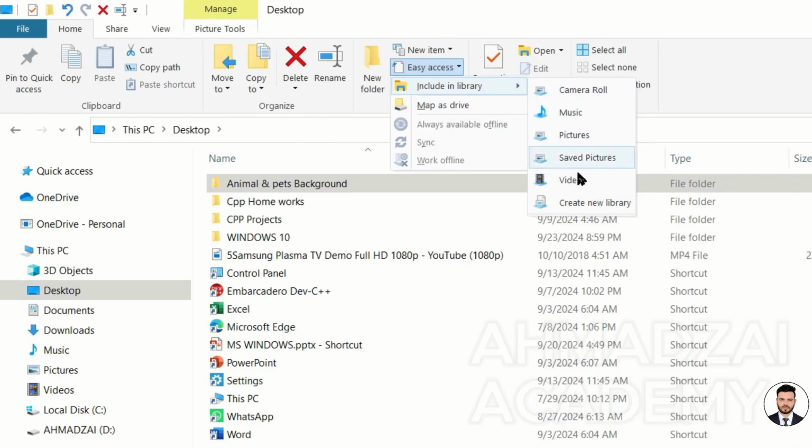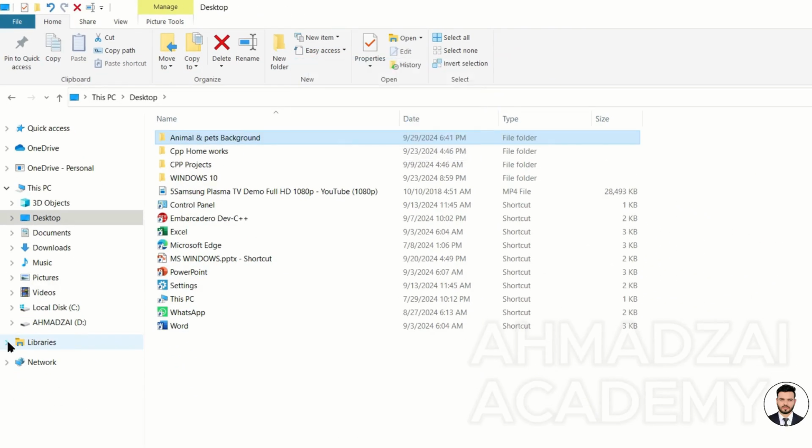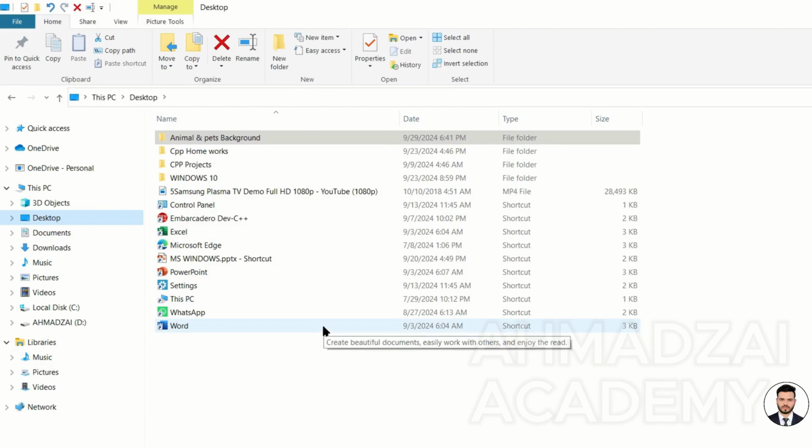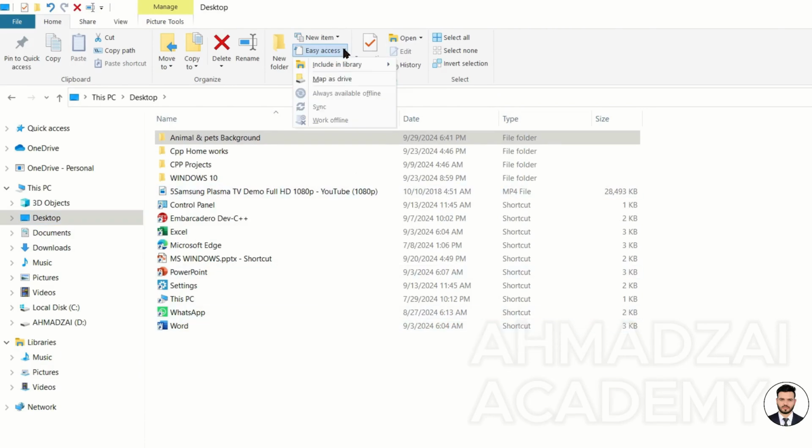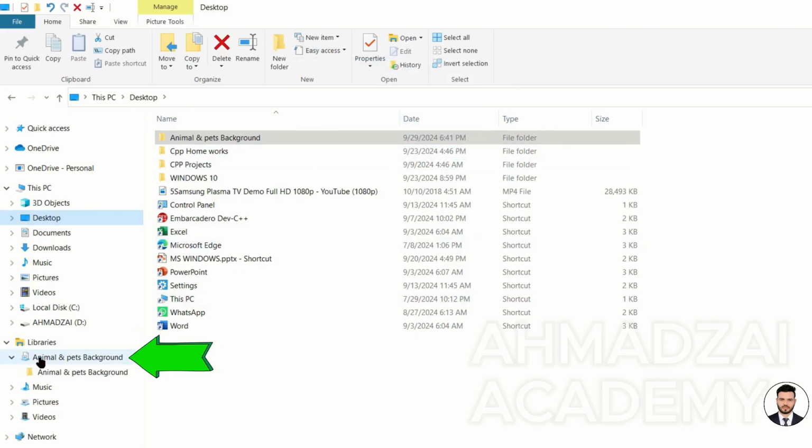If you don't want one of the existing folders and you want it to be separate on its own, create a folder and have it save inside that. Again, why do I say create new library? This way, it created a folder for itself, meaning it saved it inside. If I hadn't selected that, it would have been saved inside one of these.